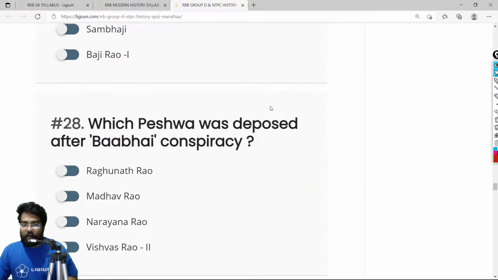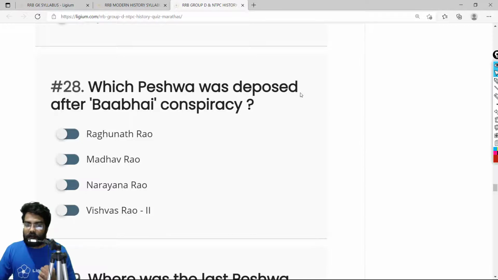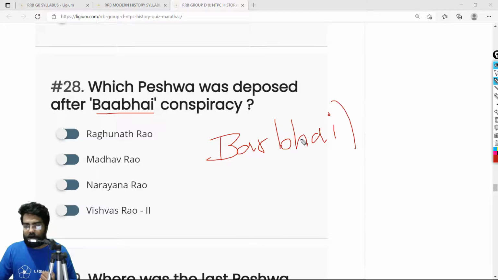Which Peshwa was deposed after Barbai? I'm sorry, this spelling is actually wrong. This spelling is Barbai. Barbai is a place, and the Peshwa who was deposed after the Barbai conspiracy was Raghunath Rao.